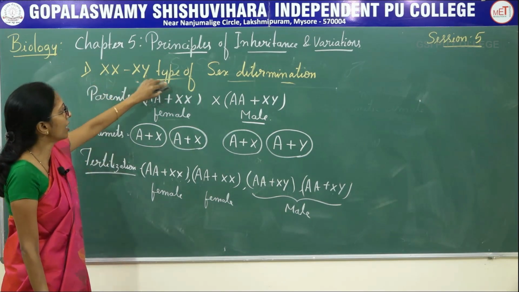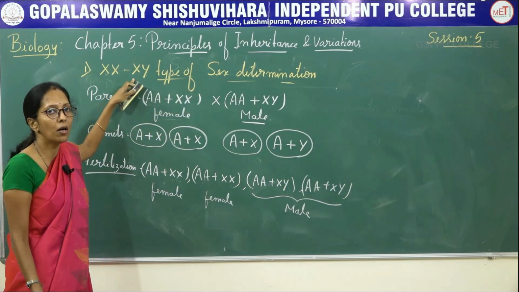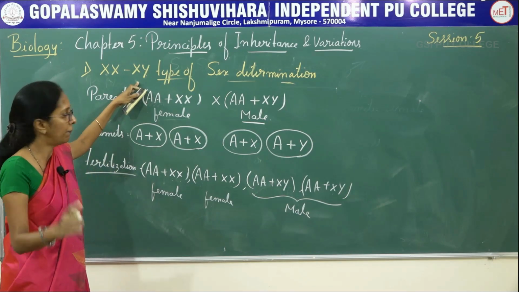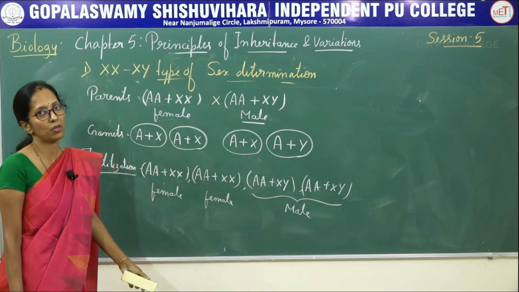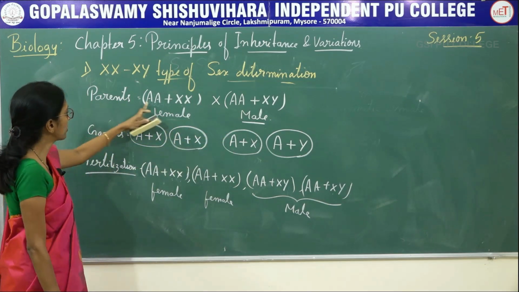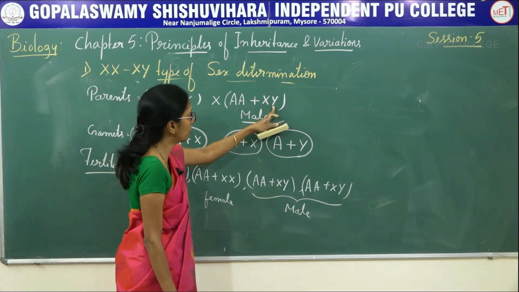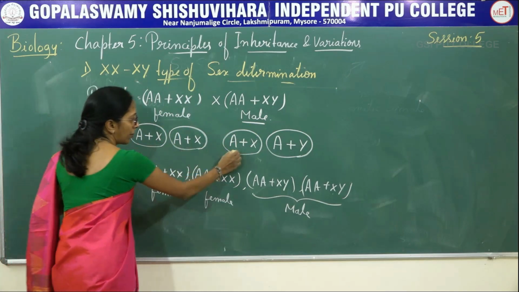This is how we are identifying sex determination. XX, XY type of sex determination, that means it is an example for heterogametic male, so that the male has a capacity to produce two types of gametes. So parents are autosome plus sex chromosome, autosome plus sex chromosome, male in case of XY. So these are the gametes.